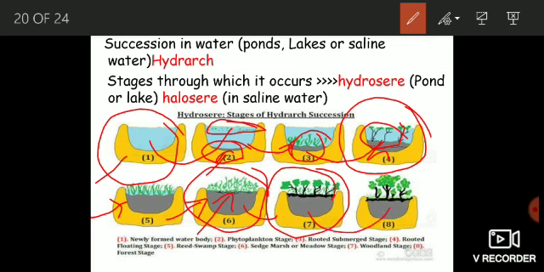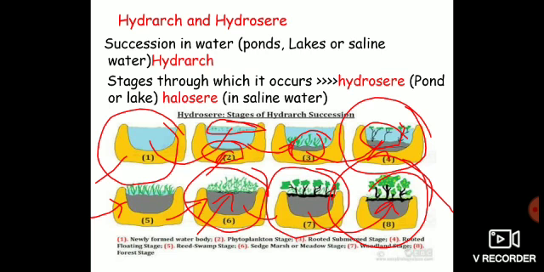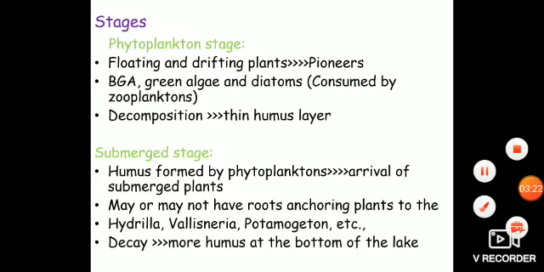And finally the woodland stage is replaced by the climax stage or the forest stage, and this forest stage does not change further because it is quite stable and is in equilibrium with the existing environmental conditions of the area, okay. In the next few slides we will study in detail the different stages that occur during succession in water.